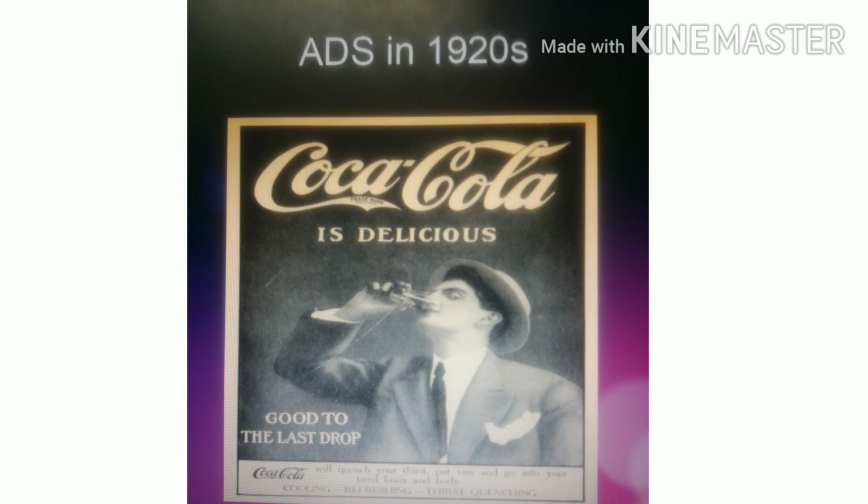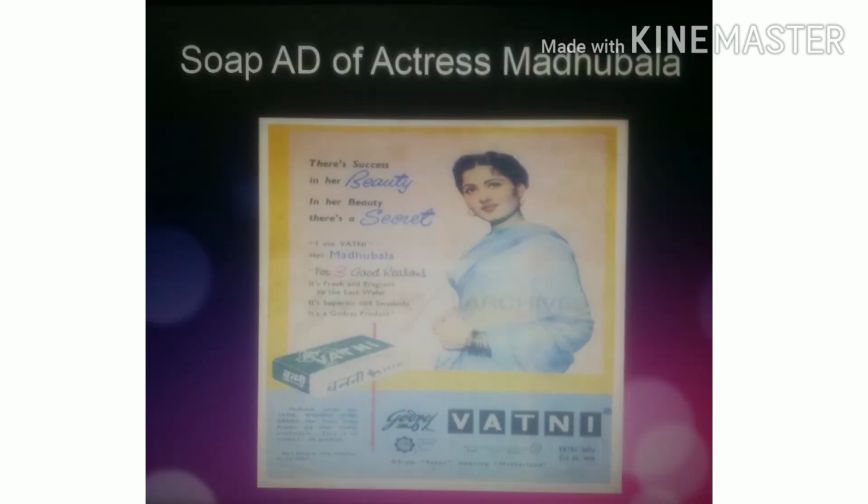Next, let me show you one more advertisement. That is a soap ad, and the famous actress Madhubala acted in that ad. They are showing that the soap is the secret of her beauty, and she was a very famous cine actor in the 1920s.